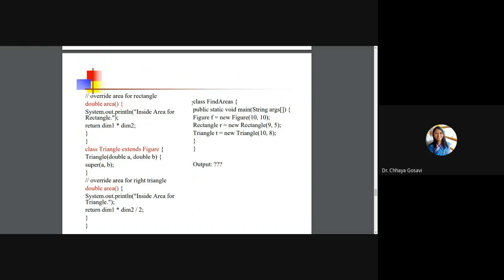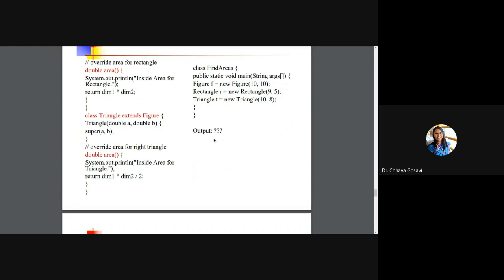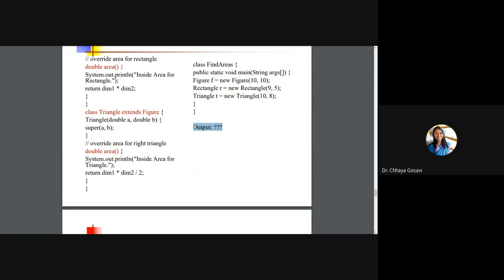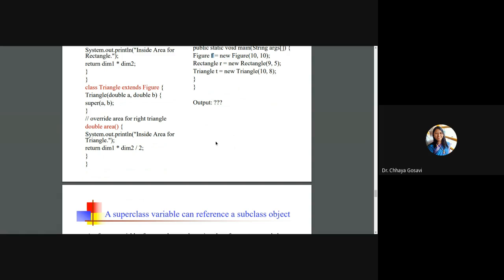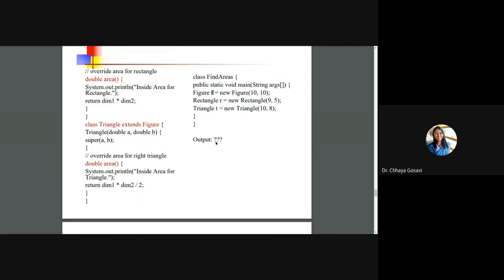And you can write a class FindAreas. You can create a figure object, then a rectangle object and a triangle object, and call the area function. This is the homework for you. Use dynamic method dispatch, which will call method area for the triangle class and rectangle class and produce output: area of triangle is, area of rectangle is. Using dynamic method dispatch, using the object of Figure. You got what you have to do?